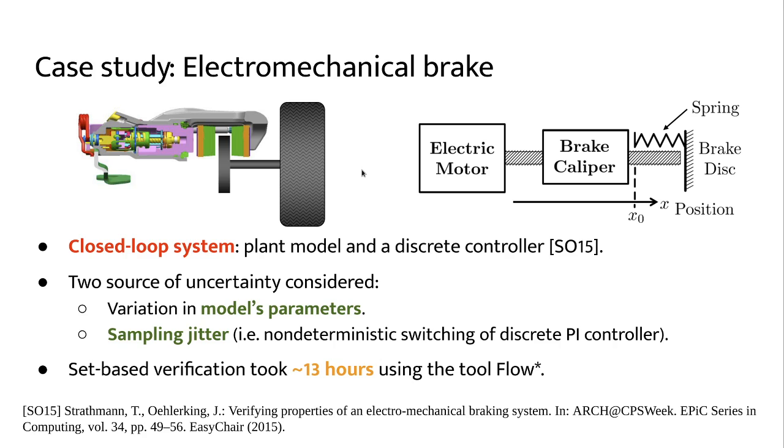Now, the benchmark that we have considered consists of an electrical engine that pushes the inner side of a brake caliper against a brake disc that is connected to a car wheel. The model is non-deterministic, and two sources of uncertainty are given: parameters and jitter on a discrete controller. For reference, the original evaluation used a tool for nonlinear systems called FlowStar, and it took around 13 hours to compute.